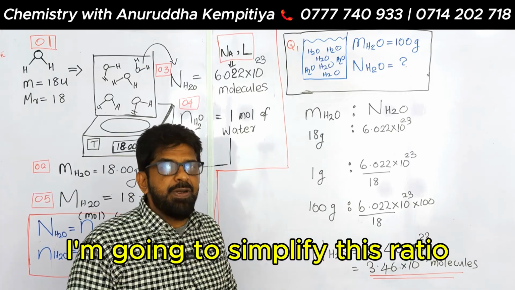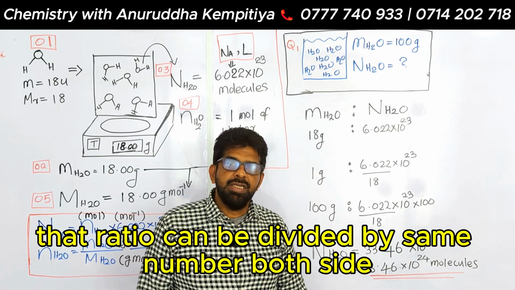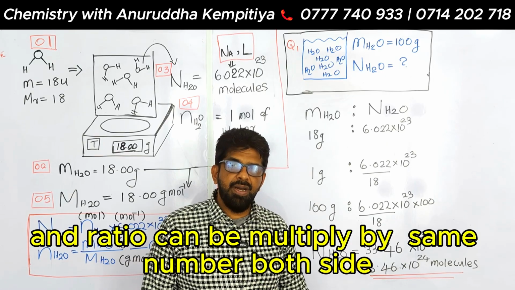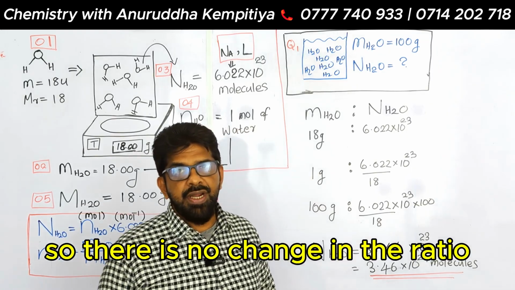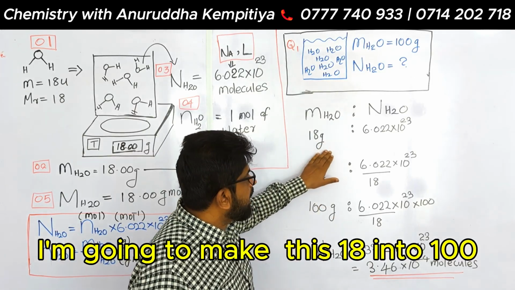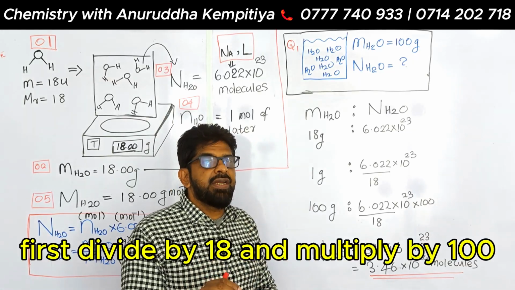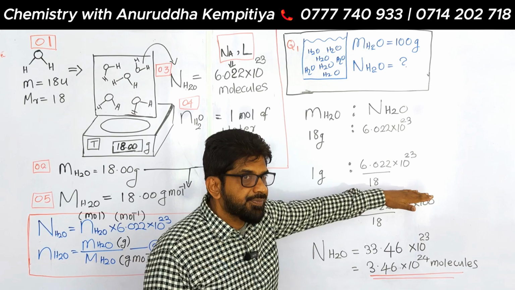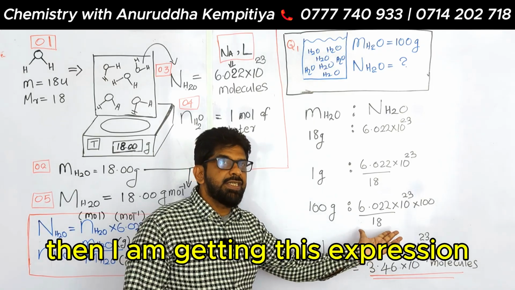Then what I am going to do is simplify this ratio. You know that a ratio can be divided by the same number on both sides, and there is no change in the ratio. And a ratio can be multiplied by the same number on both sides, so there is no change in the ratio. So I am going to make this 18 into 100. How do you convert 18 into 100? First divide by 18 and multiply by 100. So I divide both sides by 18 and then multiply by 100. Then I am getting this expression.